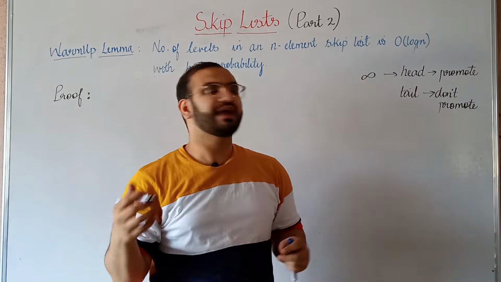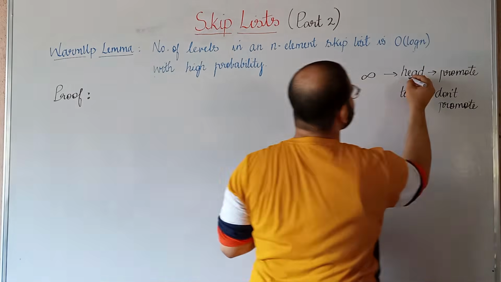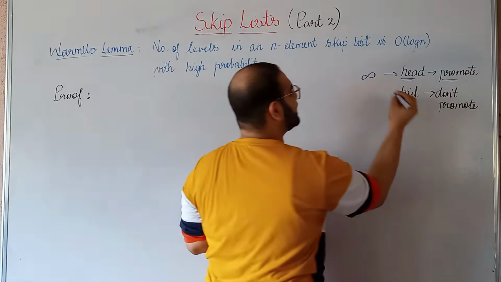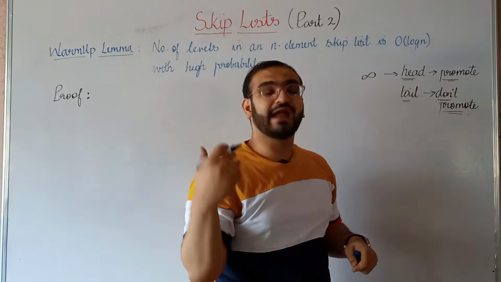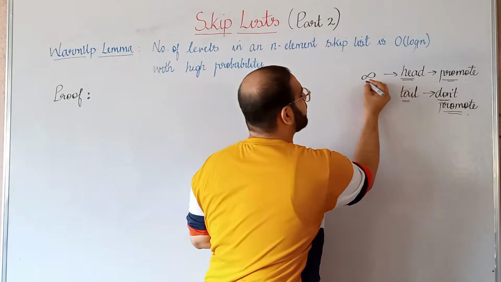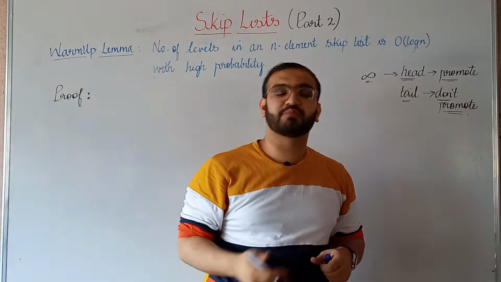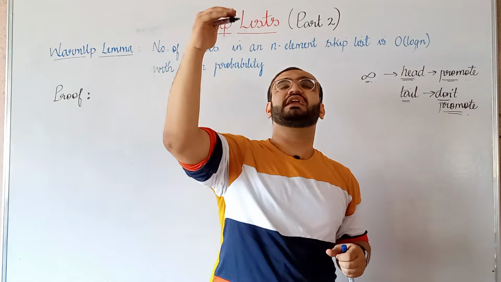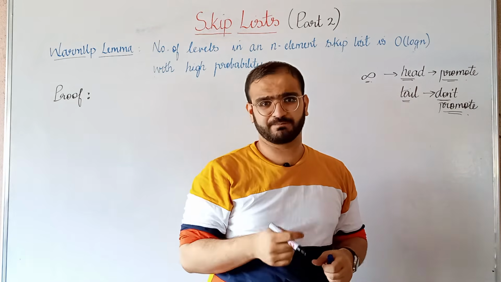So we do that, as we saw in the previous video, by tossing a coin, and whenever we get a head, we promote that node to the next level, and when we get a tail, we don't promote that node to the next level. And what if we get an infinite number of heads? Suppose we are continuously getting an infinite number of heads, so there might be a possibility that we are getting an infinite number of levels, even if it is with just a single node, right?